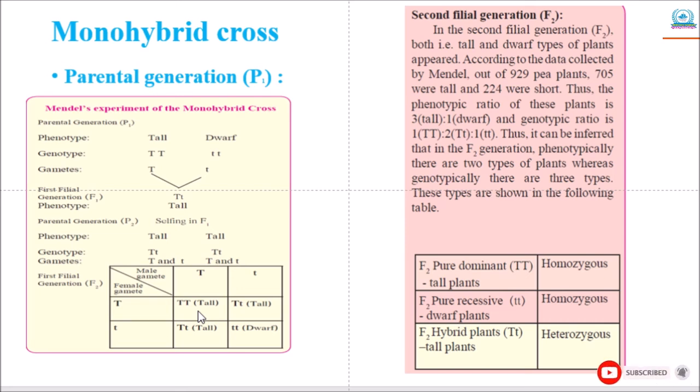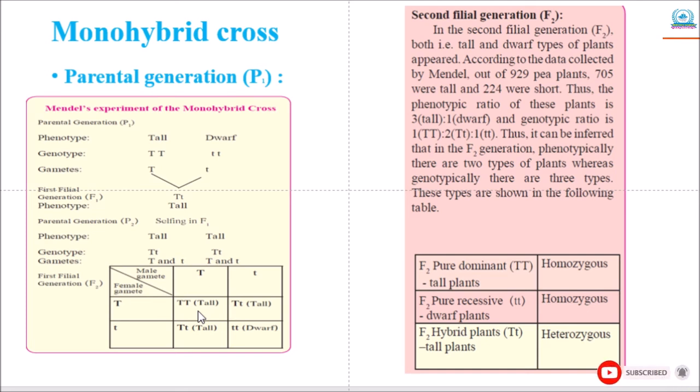According to the data collected by Mendel, out of 929 pea plants, 705 were tall and 224 were dwarf. Thus, the phenotype ratio of this plant is 3 tall to 1 dwarf, and the genotype ratio is 1 pure tall, 2 tall with a mix of these factors, and 1 pure dwarf. So 1:2:1.